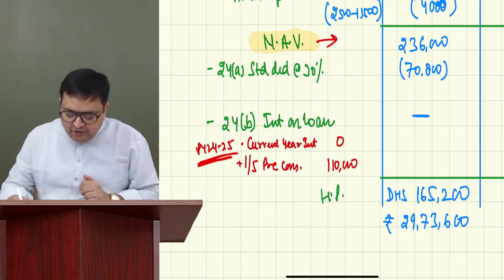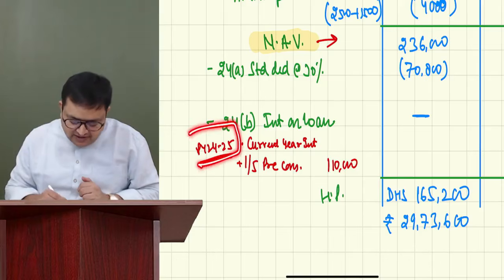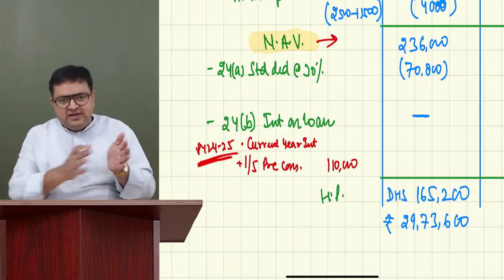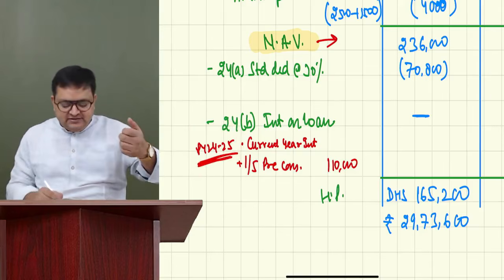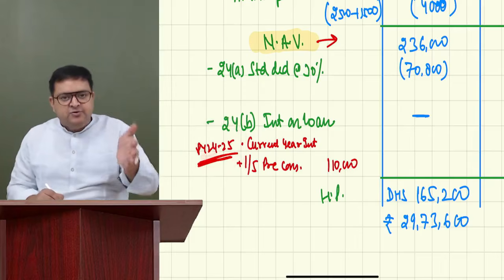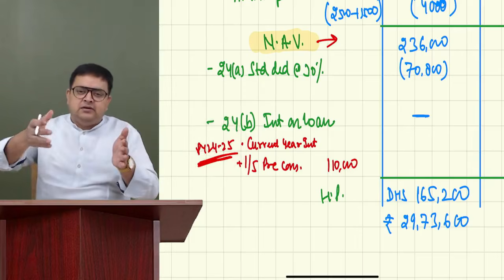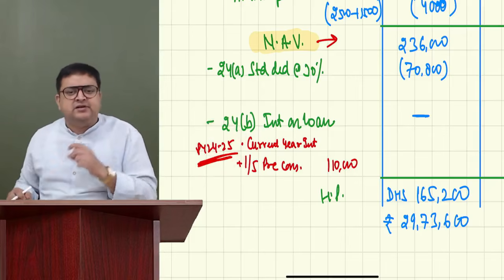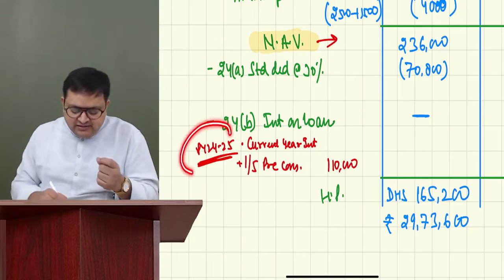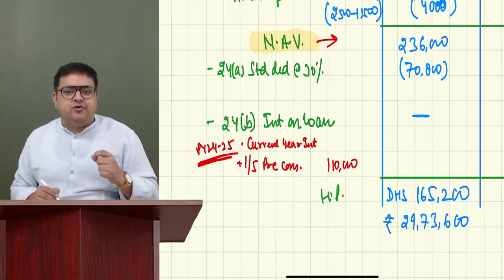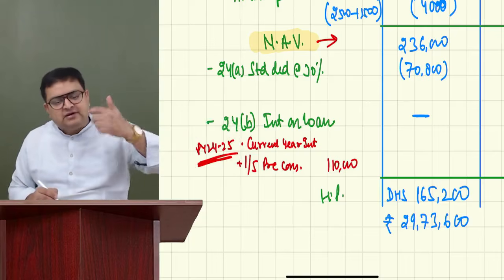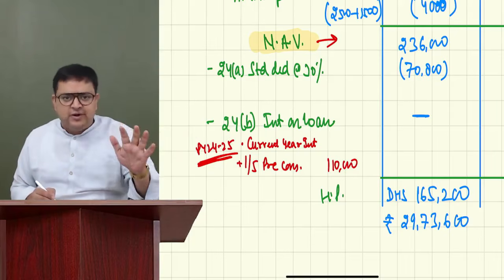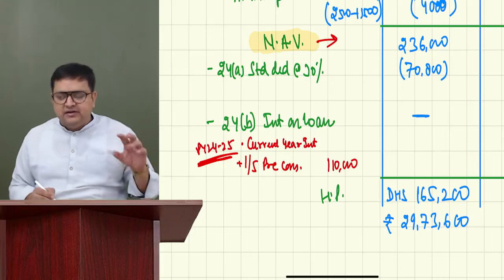Got it? But if the loan is there, if the loan was outstanding here, now you should ask whether the loan amount was the same for the year or it was changing in this year. It might happen that in April 24, the loan was different. In October, November 24, the loan was different. In January, February, March, etc., the loan was different. So you have to see whether my outstanding is getting changed here or not. If it is getting changed, please compute your interest accordingly as per the outstanding. I believe that this is quite easy. You will be able to compute the interest.